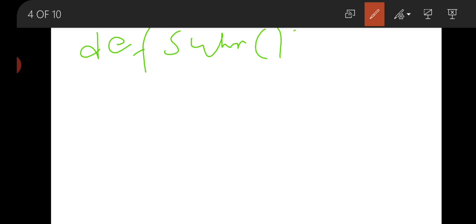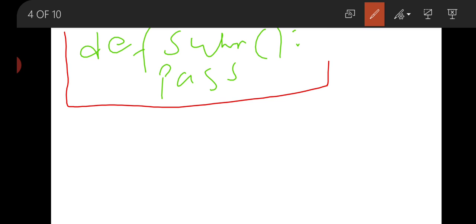Suppose we have defined a function, def sum. If we run this function as it is, with nothing written in the function body, then we have to write pass. When we write pass here, this function will run as it is. But if we do not pass any statement in the function, we cannot define an empty function in Python.